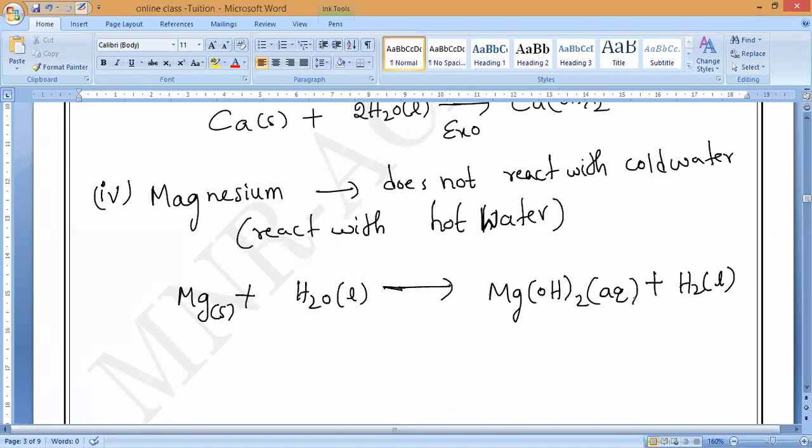Gaseous state, gaseous state, gaseous state, and this is what? Hot water. So no heat is discussing. That is what you have to remember. Okay, guys? Understood? Yes, sir.